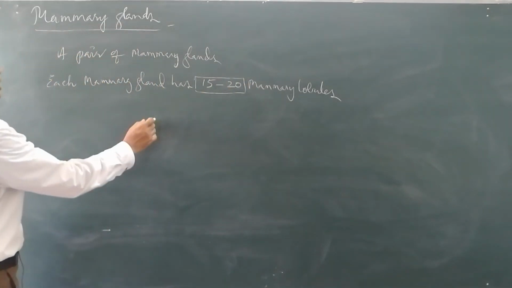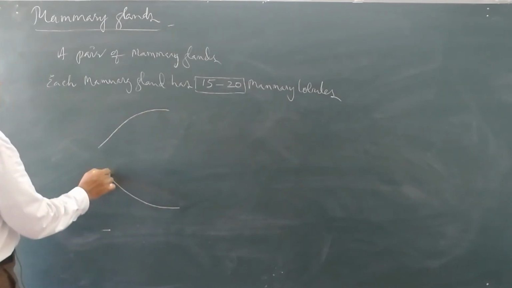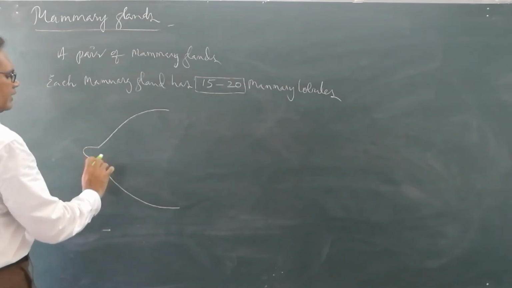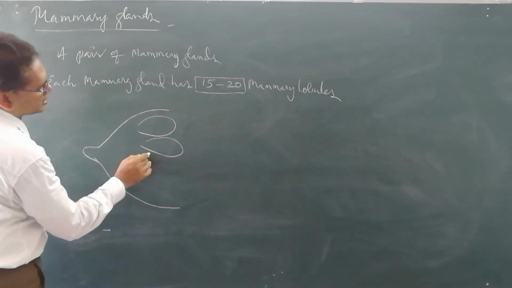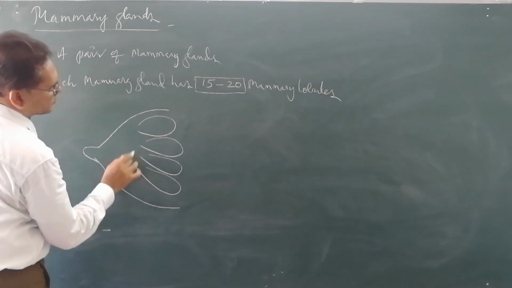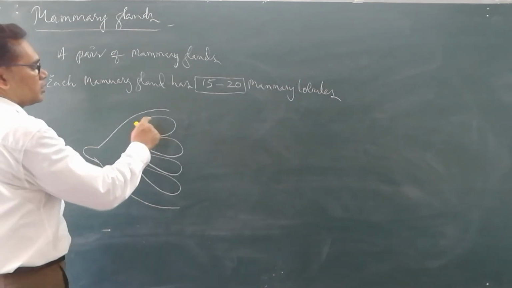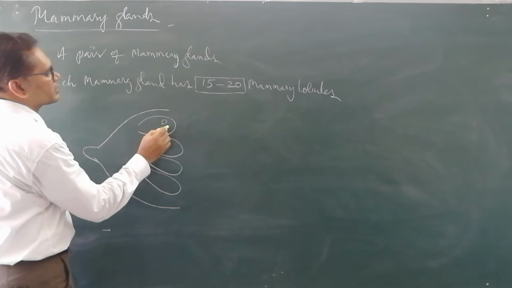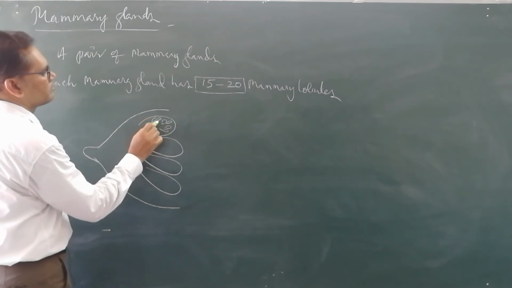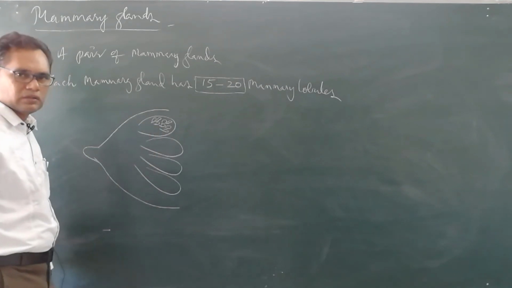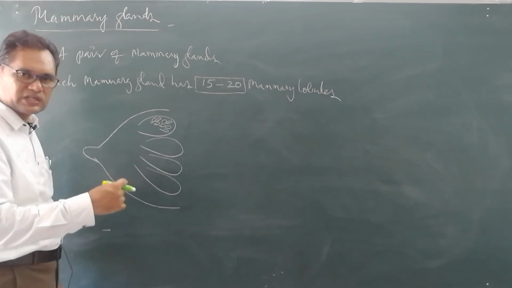Now suppose this is the mammary gland. It is having this lobe, this is another lobe, this is another lobe. Like this, how many lobes are present? 15 to 20. Now each mammary lobe inside consists of a large number of structures. What are these structures called? Alveoli. Alveoli are acini which consist of cells to secrete milk.